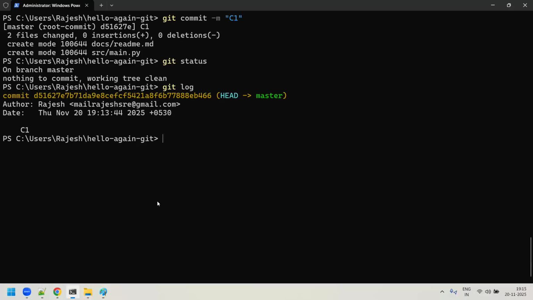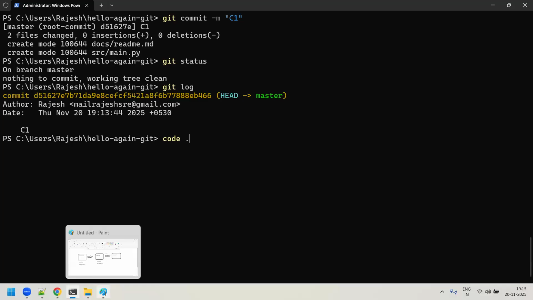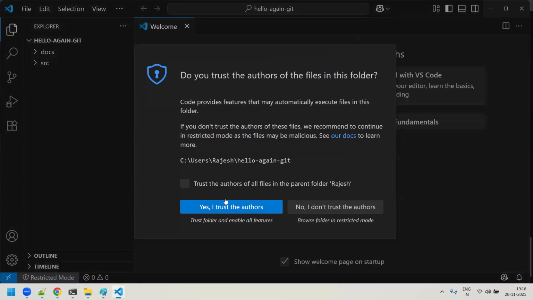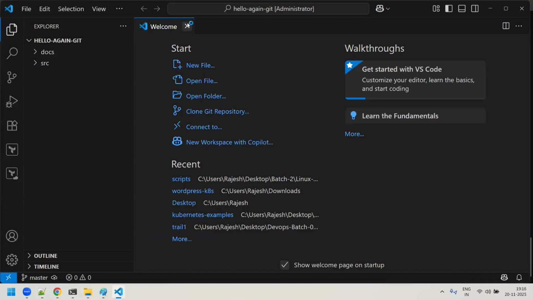Now from here, I need to open Visual Studio Code because I'm under this folder and I have to start editing a file, so better I use some editor. I'll be using the Visual Studio Code editor to edit all the contents under src as well as docs. For that, I'll just say code dot and press enter. You could see that it's going to open Visual Studio Code. Am I clear, sir? It's going to open.